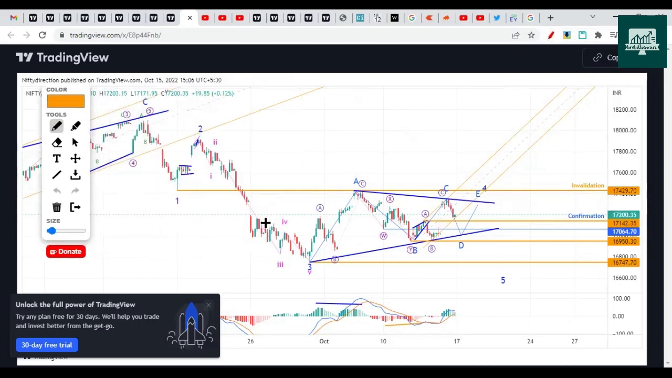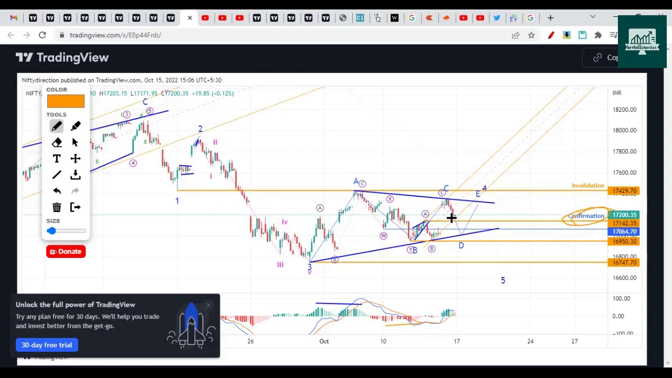We cannot say that it's not fourth wave because this is not broken. Until this is broken, we can consider this as a fourth wave with 1, 2, 3 and fourth wave completing here as a triangle, and a fifth wave can head lower. This possibility is still open. So the triangle confirmation can be like the one here.